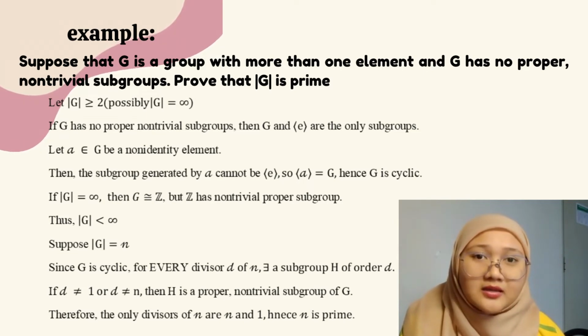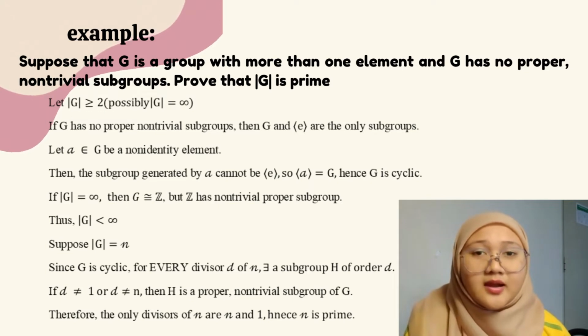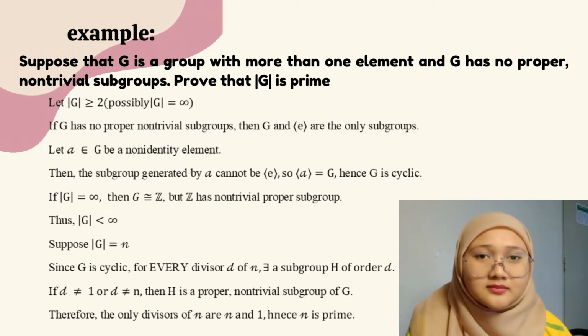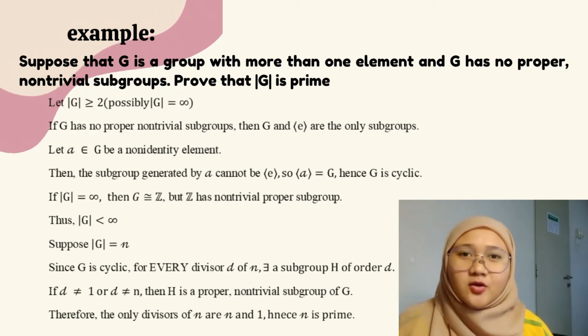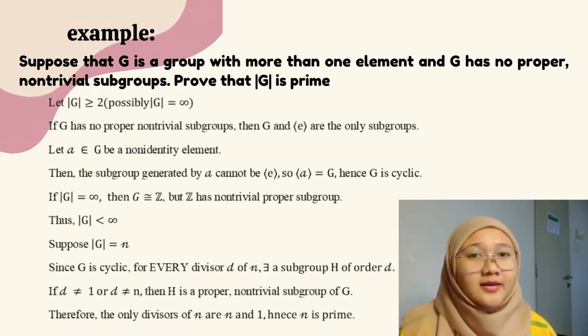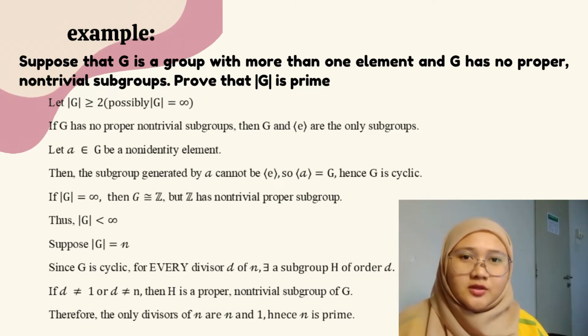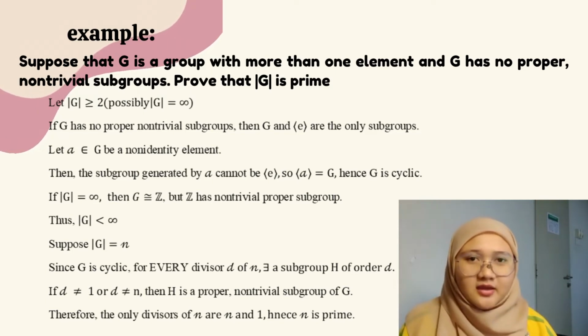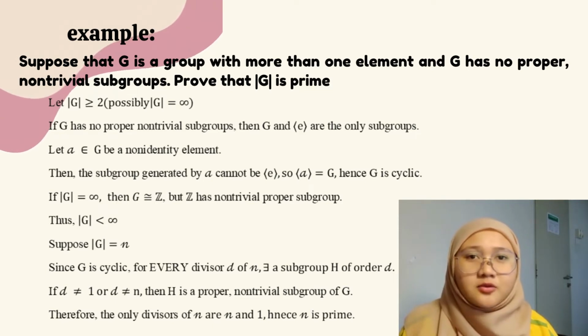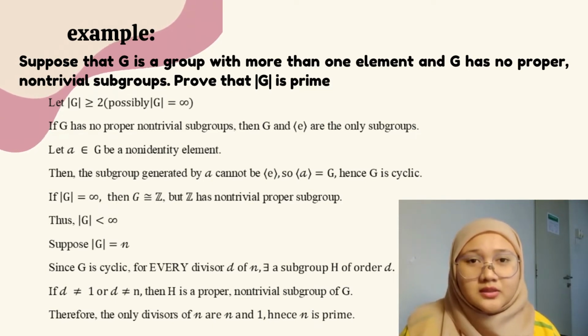Let a in G be a non-identity element. Then the subgroup generated by a cannot be the cyclic group generated by the identity. So the cyclic group generated by a equals G. Hence, G is cyclic.